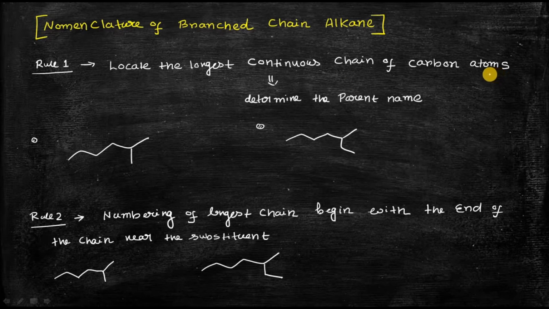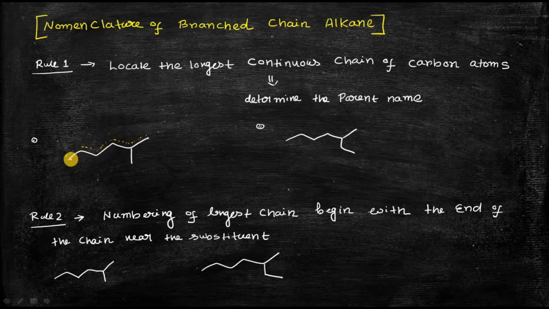name. So you have to determine at first, suppose you are given some structure. So this is the structure. You can see that there are a total of 1 2 3 4 5 6 7 carbon atoms. So how can you do the nomenclature? The first step of doing the nomenclature is to choose the longest continuous chain of carbon atoms. You can see that this is the longest continuous chain of carbon atoms, because if you go like this, it should be continuous.